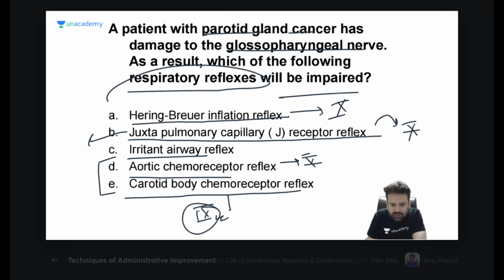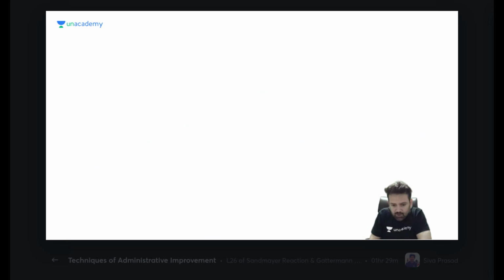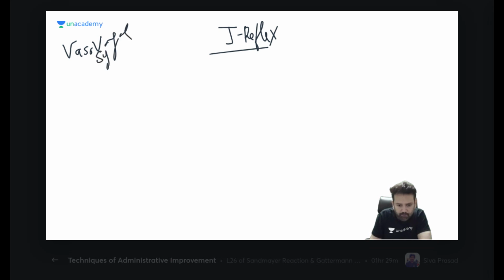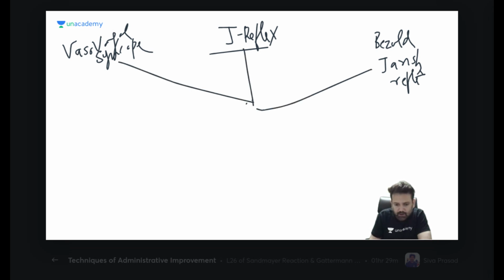As simple as that. Now J receptor is a very important receptor. If you remember, there are three reflexes which are having the same response. What are those three reflexes? J reflex, vasovagal syncope, and Bezold-Jarisch reflex. Bezold-Jarisch in the cardiac, J reflex in the lung, and vasovagal syncope if you are emotionally unstable. Whenever these are there, these all have 10th nerve afferent, and these all have similar response.